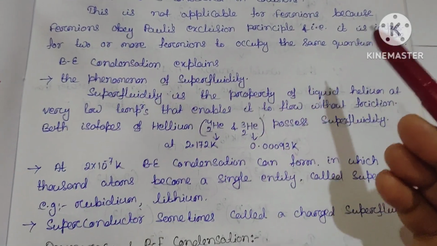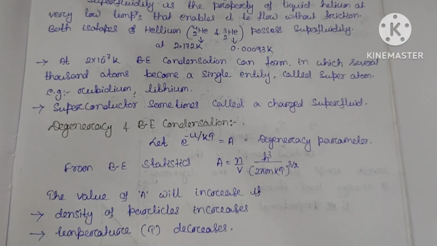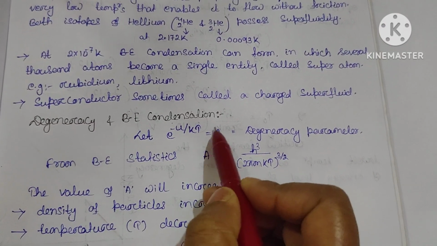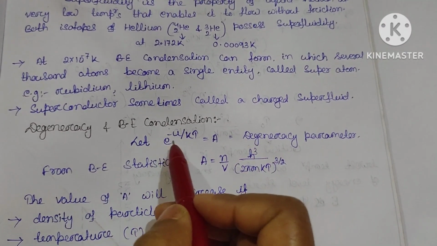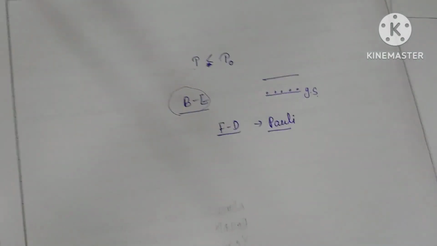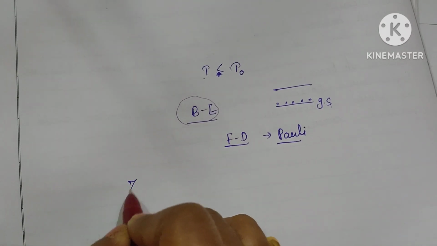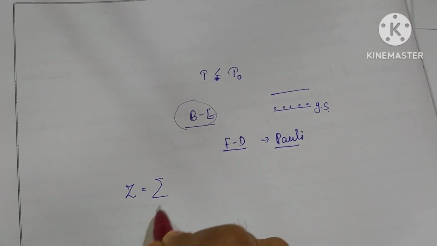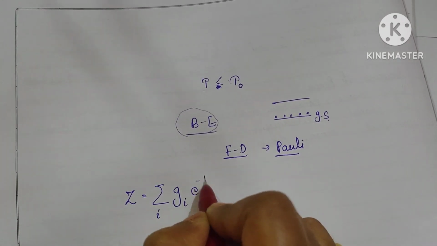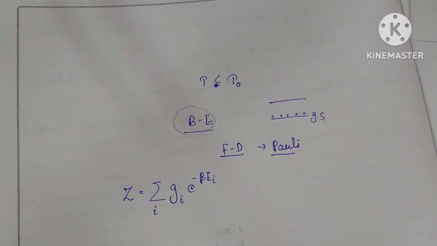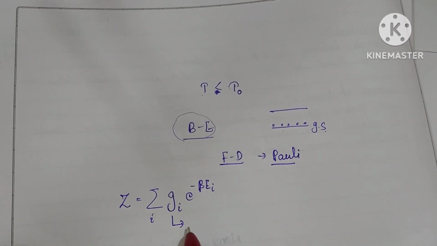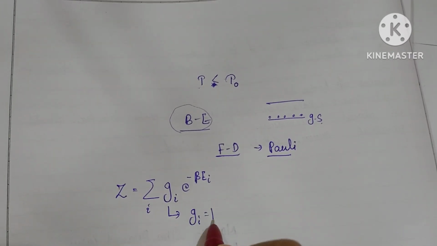It explains this process. Let us see what the degeneracy is in Bose-Einstein condensation. Suppose here we are considering A as the degeneracy parameter, whose value is exponential of minus mu by kT. You can remember that in previous classes we discussed that the partition function Z can be written as the sum over i of g_i, the degeneracy, times exponential of minus beta E_i. For the non-degenerate case, we can write g_i equal to 1.